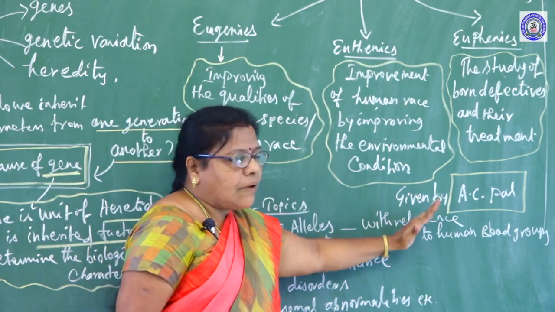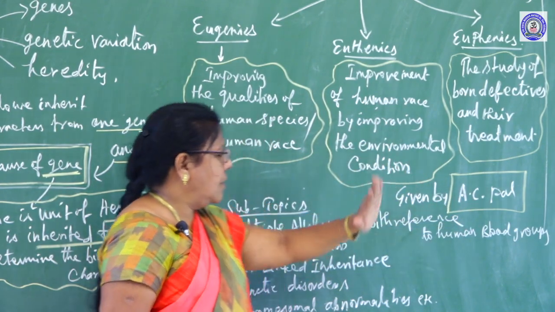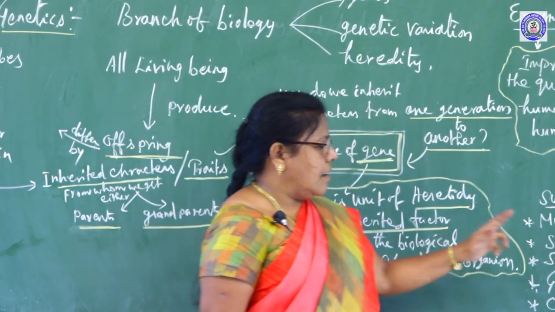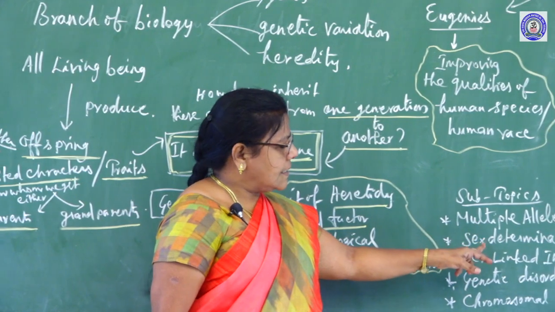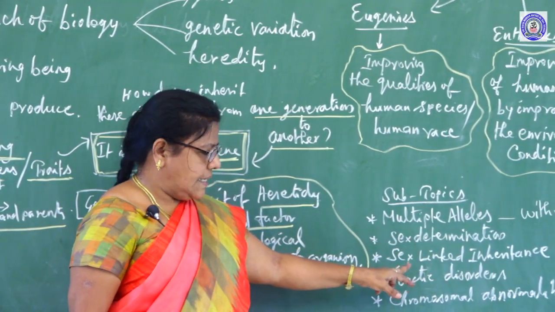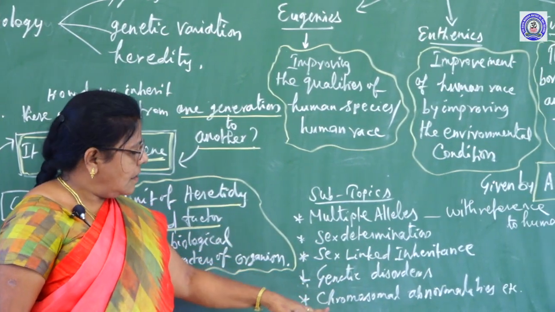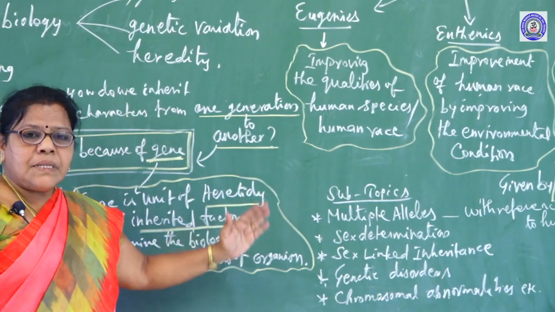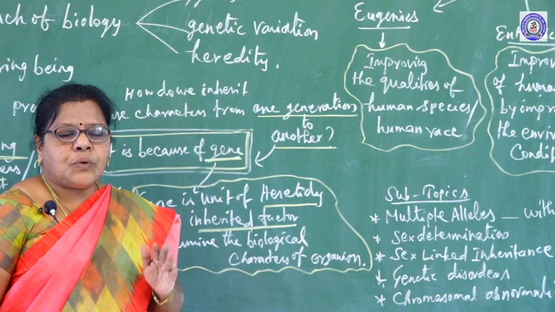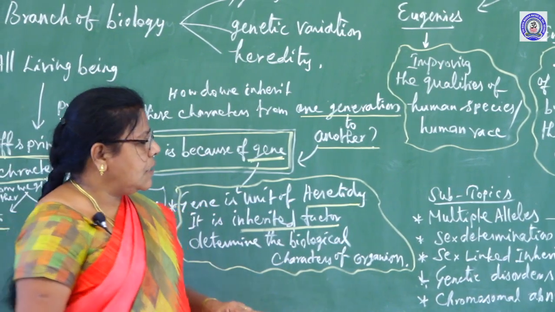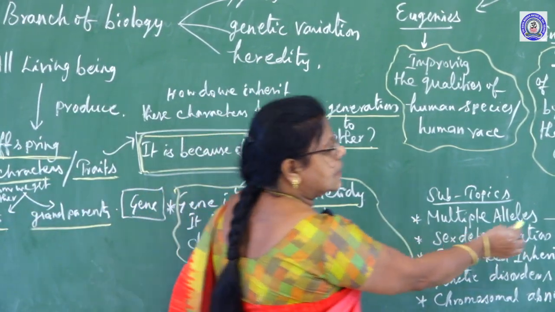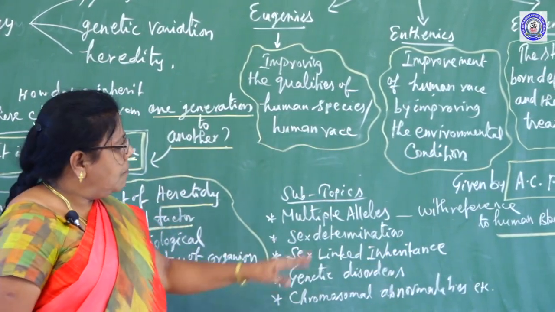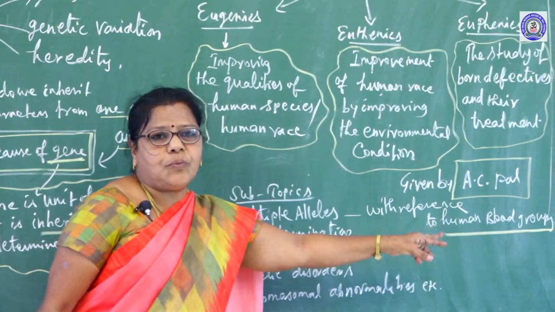These are given by A.C. Paul. In this chapter, we have a number of subtopics. They are multiple alleles, sex determination, sex-linked inheritance, genetic disorder and chromosomal abnormalities. From these topics, today we are going to learn about multiple alleles with reference to human blood groups.